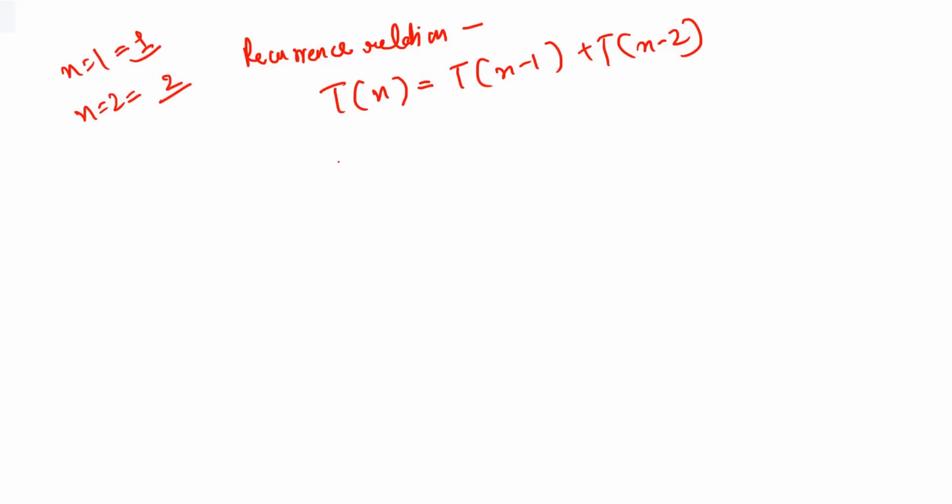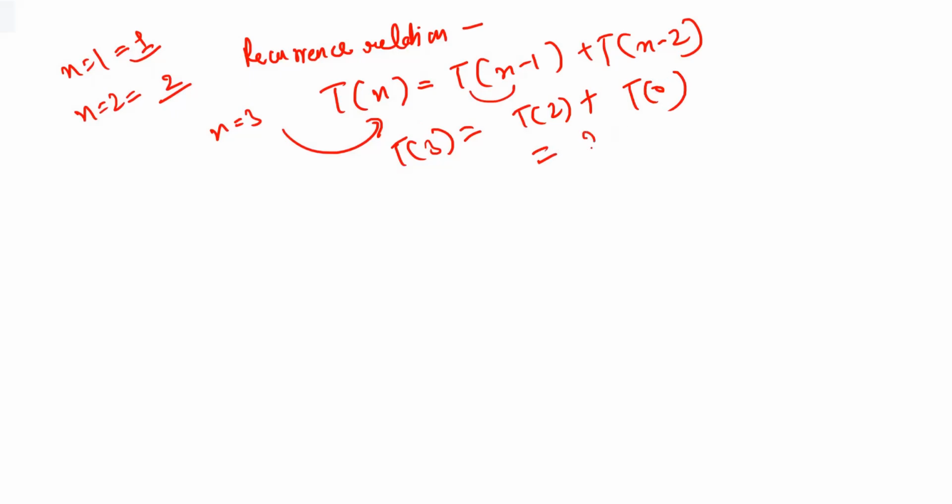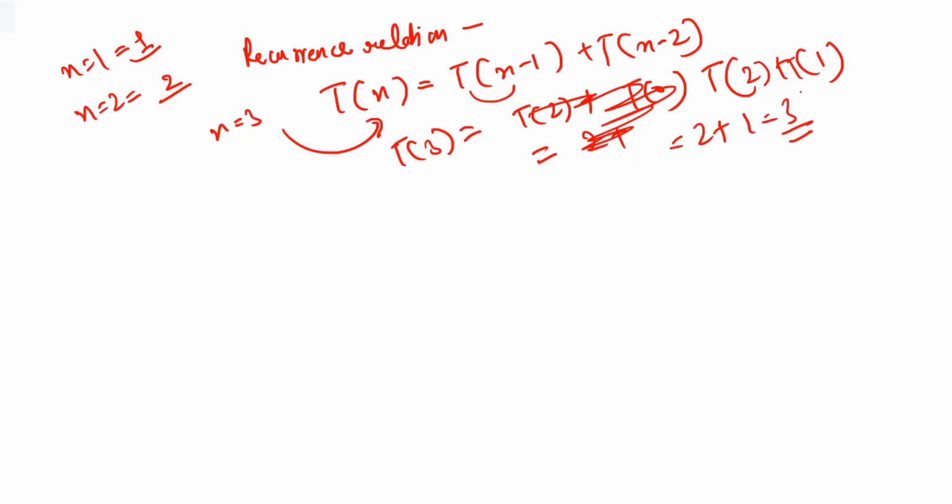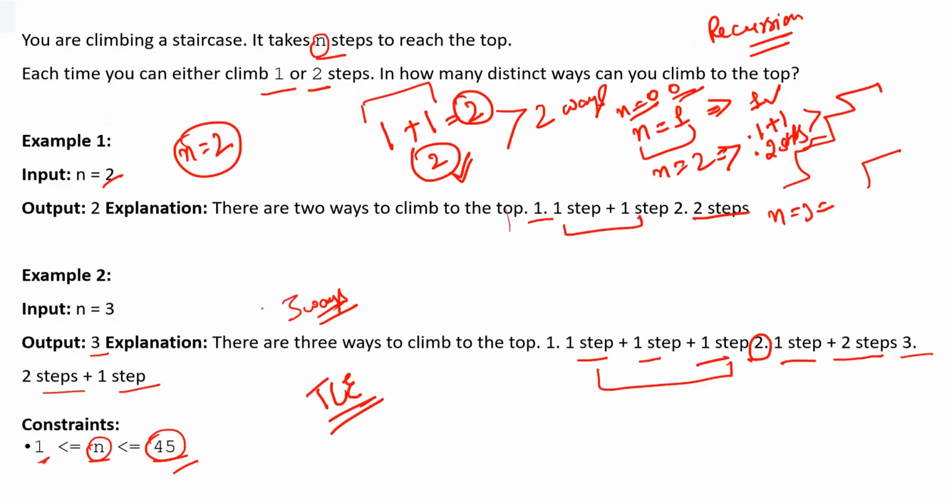Cool. Now, for example, I want to know for n equal to 3. So let's put 3 here. So t of 3 will be giving you what? Sorry, I just messed up. So yeah, t of n minus 1, so it will be giving you t of 2 plus t of 1. So t of 2 you have as 2, and t of 1 we have as 1. So 3 will be our correct answer, and that's what we are getting in the output as well.